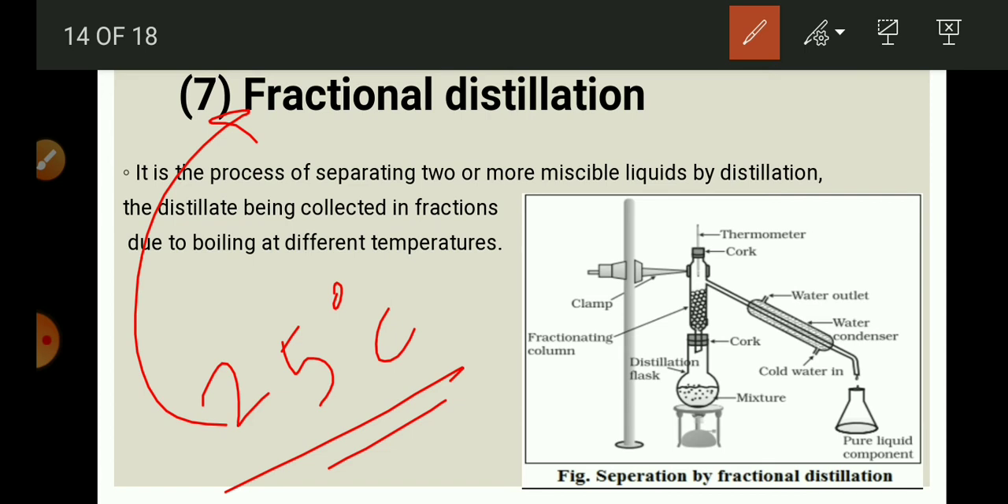For example, the separation of different gases from air is carried out with the help of fractional distillation. Second, different fractions from petroleum products can be obtained. To obtain petrol, diesel, naphtha from petroleum products, this fractional distillation is used.